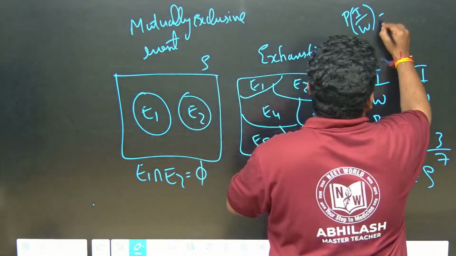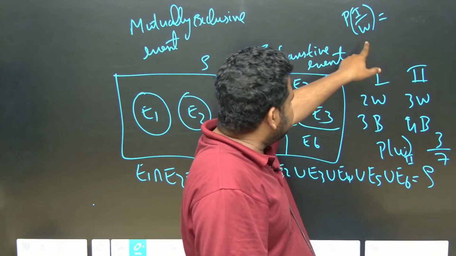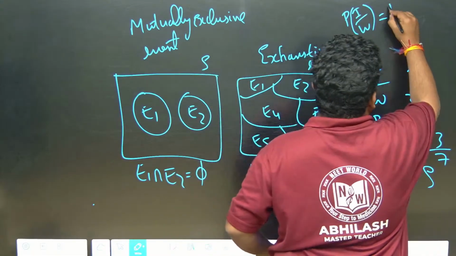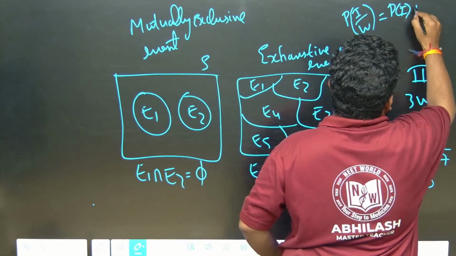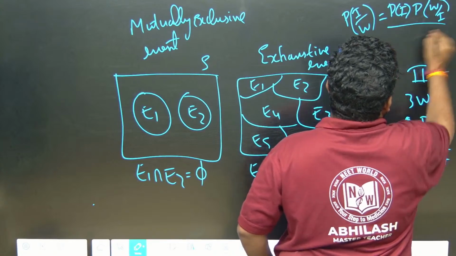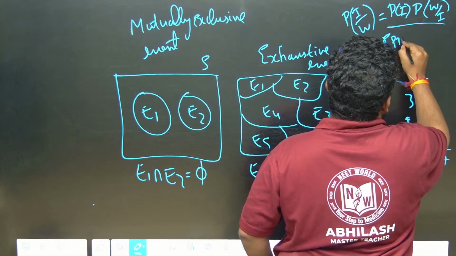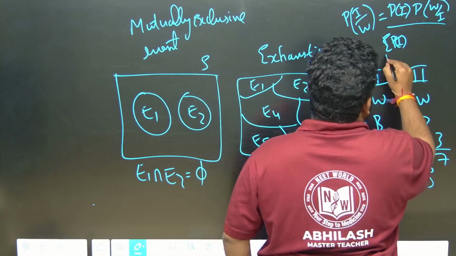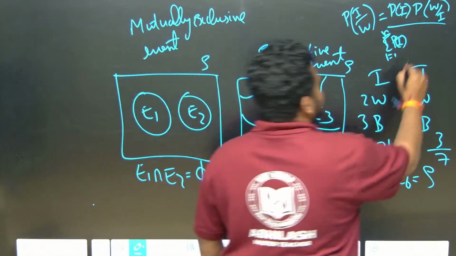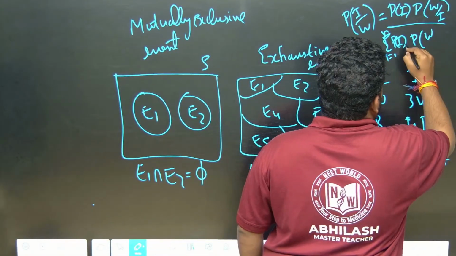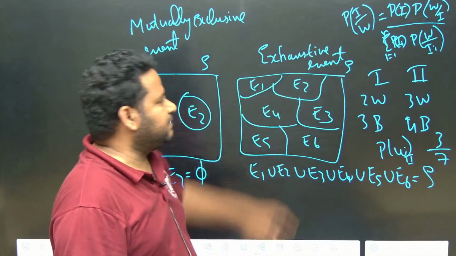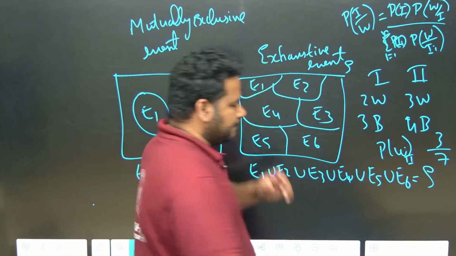The probability of getting the white ball from the first bag is equal to probability of I into probability of W given I, divided by the summation of probability of I into probability of W given I, with I running from 1 to n. This is nothing but the Bayes theorem. This is the explanation of the Bayes theorem, friends.